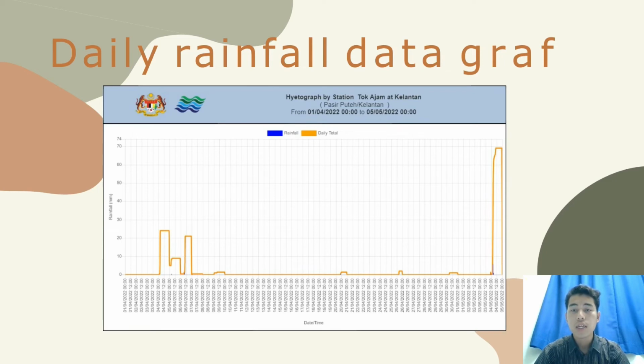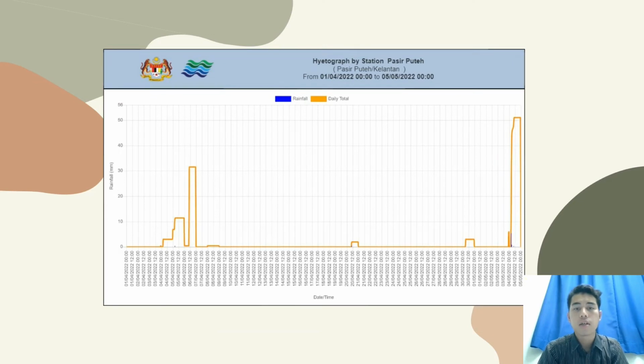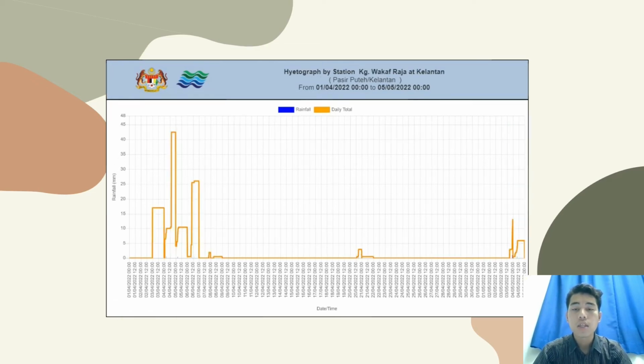This is the daily rainfall data graph. As you can see, the highest rainfall data that we have is during 5 May 2022, which is 69. The second is at Pasir Putih. The highest is 51. And the third one is at Kampung Wakaf Raja, Kelantan.